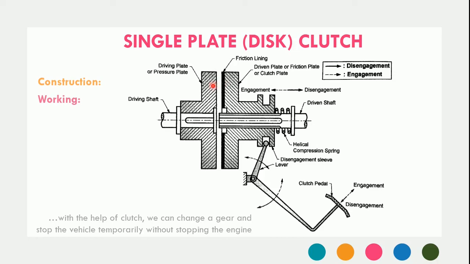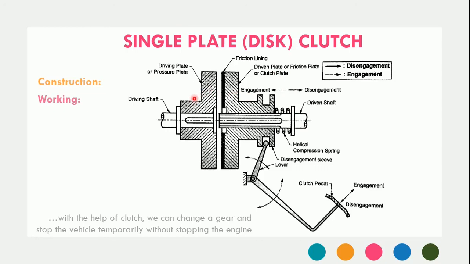The frictional force between these two contacting surfaces is responsible for transmission of torque from the driving plate to the driven plate, and the power is then transmitted from the driven plate to the spline shaft by means of the splines. Hence, by means of this clutch, we can transmit power from the driving shaft to the driven shaft in the engaged position.